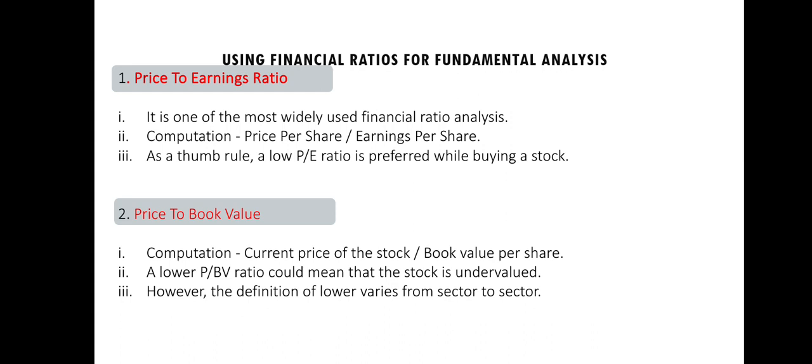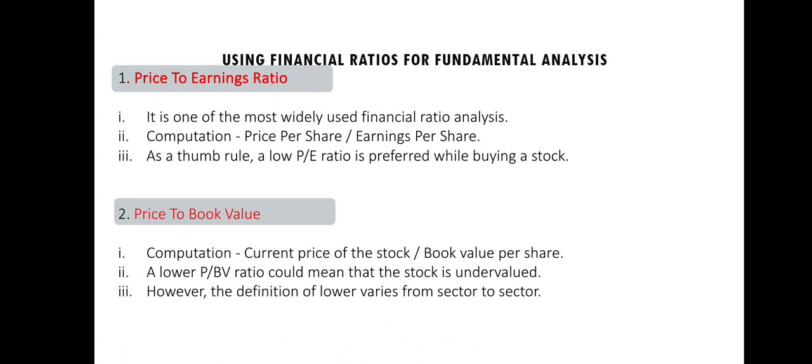Here are some of the financial ratios that we use for fundamental analysis. Price to earnings ratio, PE. It is one of the most widely used financial ratios. In order to compute the PE, we divide the price per share by the earnings per share. As a thumb rule, a low PE ratio is preferred while buying a stock.